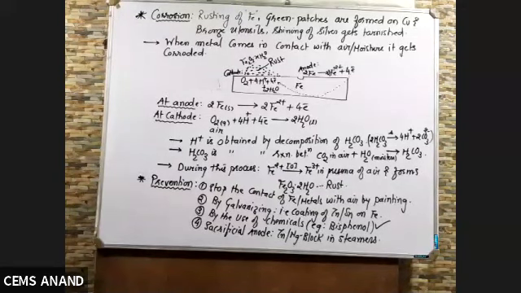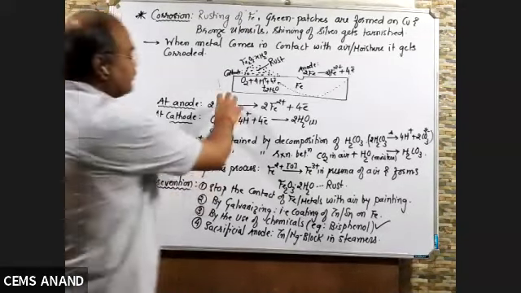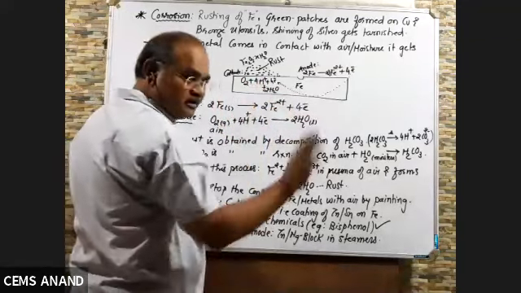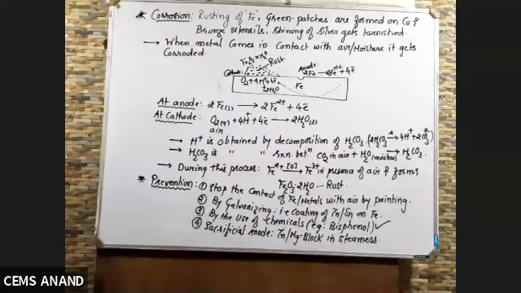Okay, sir. Okay, now if you want to write overall reaction, that 4 electrons will be cancelled and the remaining you can join it if you want to write it, right? Overall reaction.